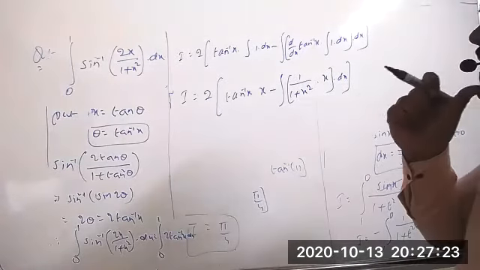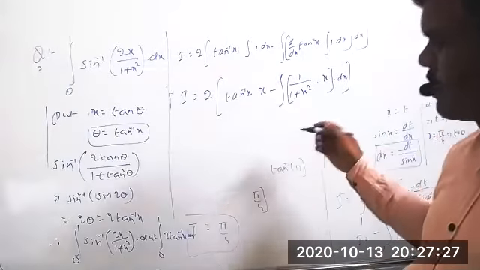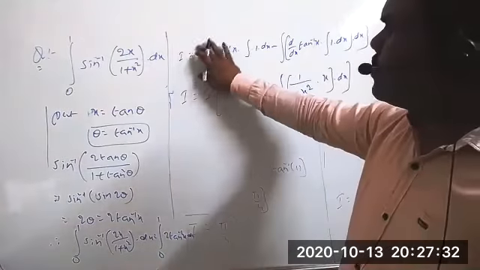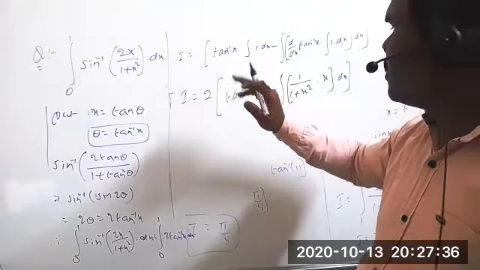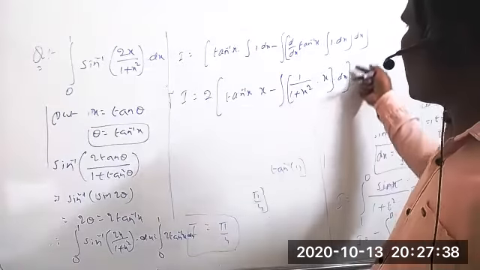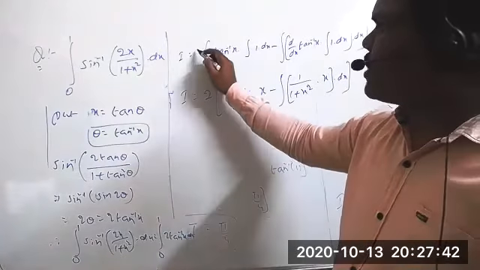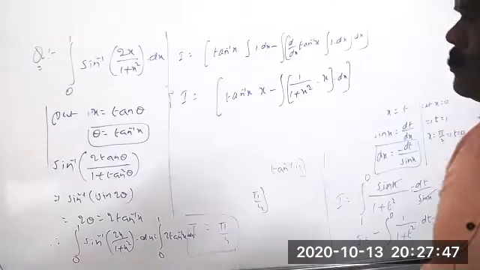The limits also you can take here. First I am simplifying, later we are substituting the values. Or if you want, you can take 0 to 1 directly and apply it here. That is your choice. The 2 you can take later.